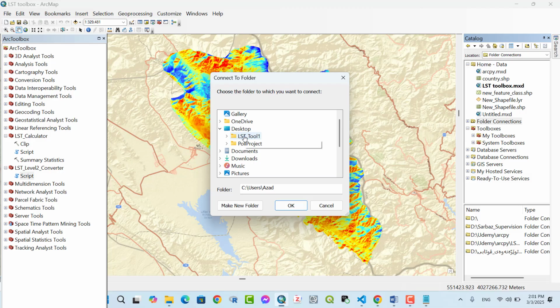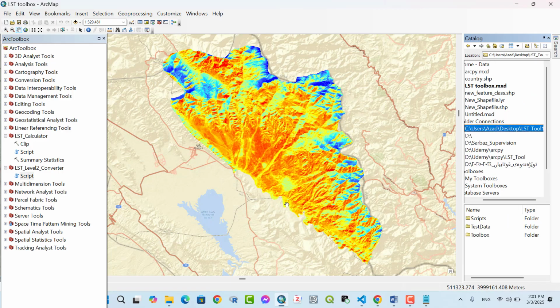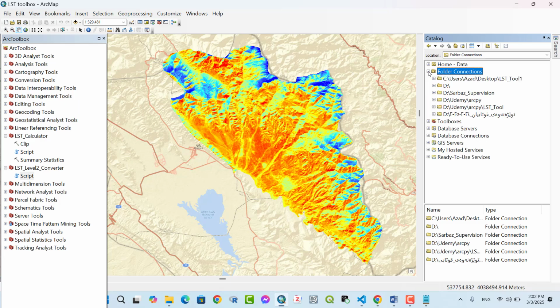This is LST tool 1. Click OK. Under the folder connection, our LST tool 1 exists.